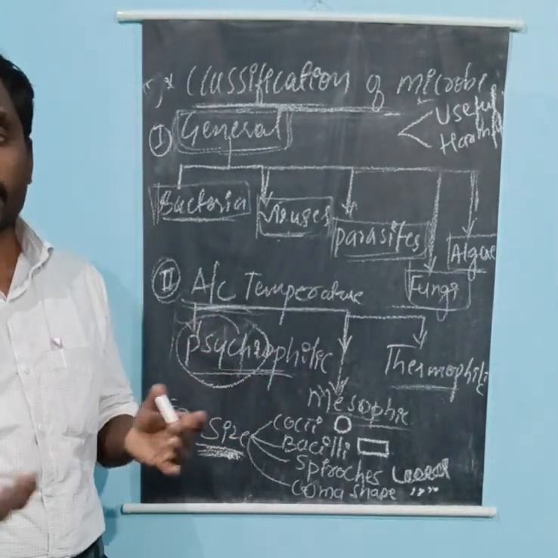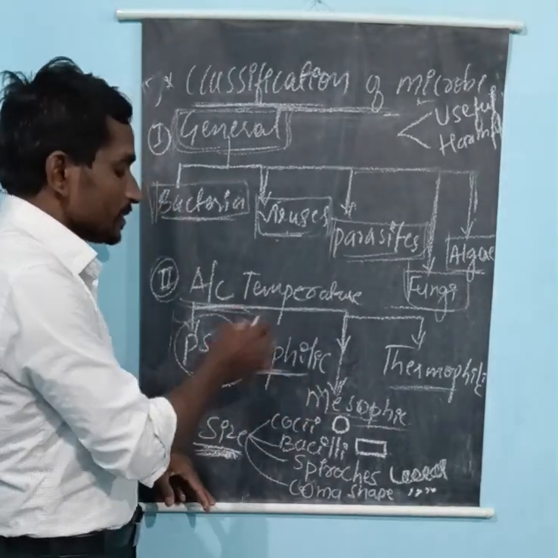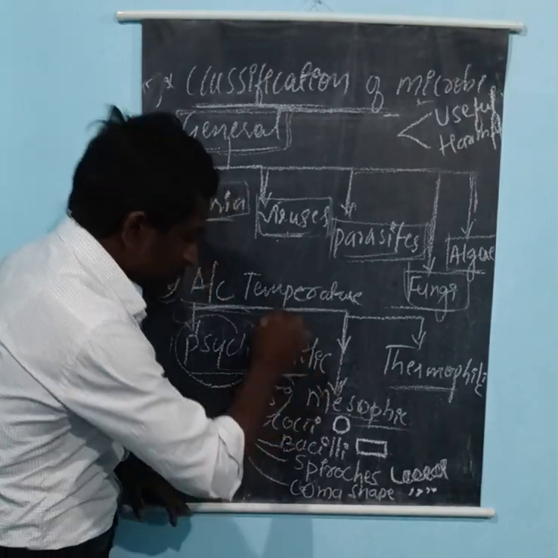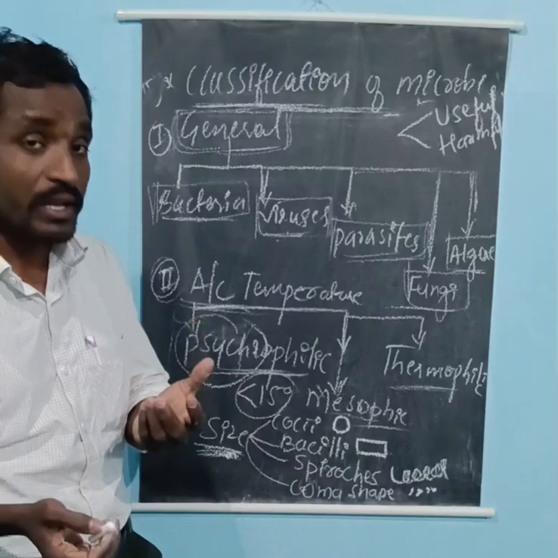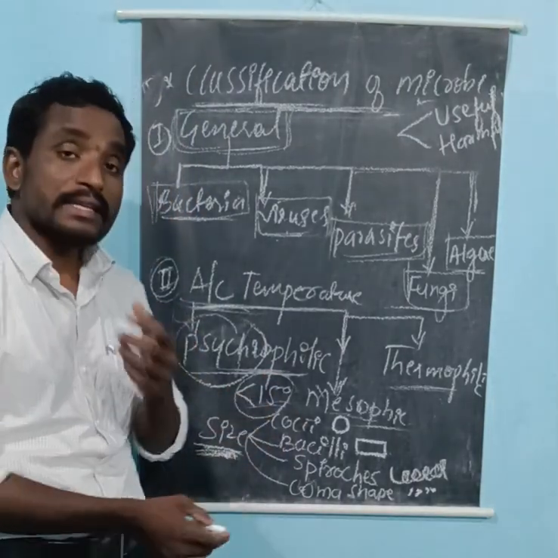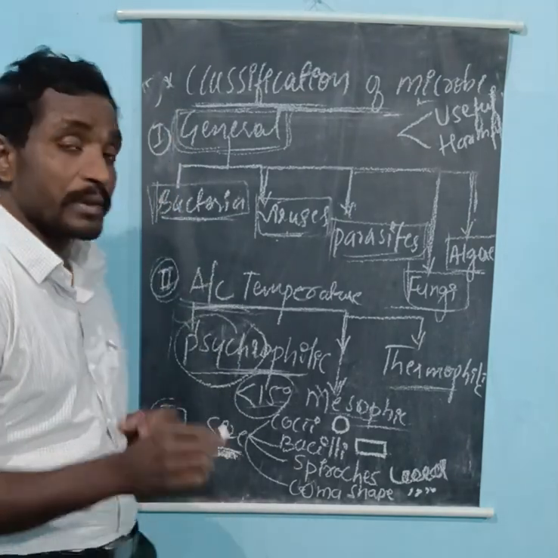The cold living organisms are called psychrophilic microorganisms. These microorganisms survive below 15 degrees Celsius. Depending upon the temperature, they need a cold temperature, and for that reason they are called psychrophilic microbes.